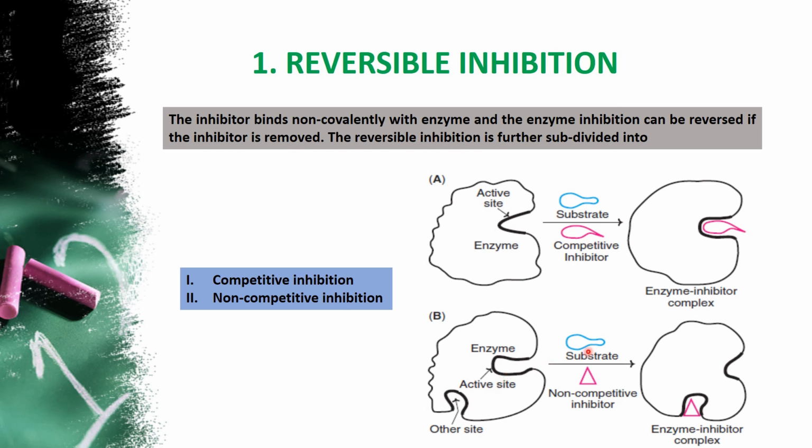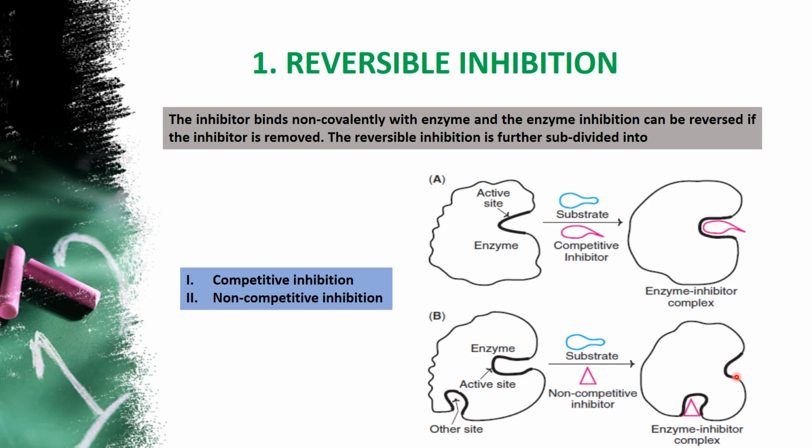In this example, you can see the structure here. This is a substrate and this is an inhibitor. You can see that there is no chance of similarity between the substrate and inhibitor. So that's why it is called a non-competitive inhibitor. And the second possibility is there is a separate site. So the inhibitor will go and bind to the inhibitor site and the substrate will go and bind to the substrate, that is the active site.